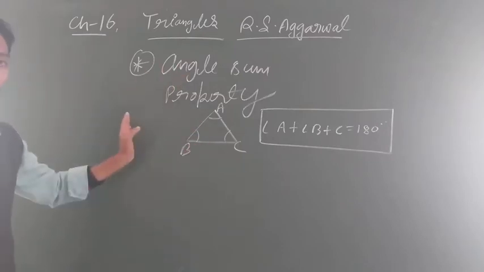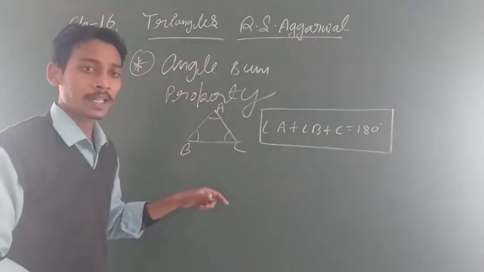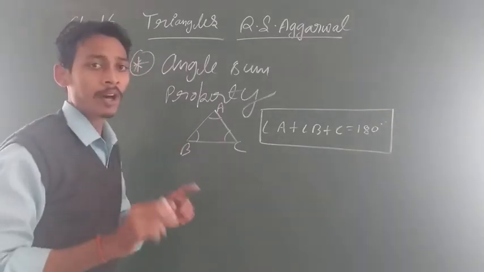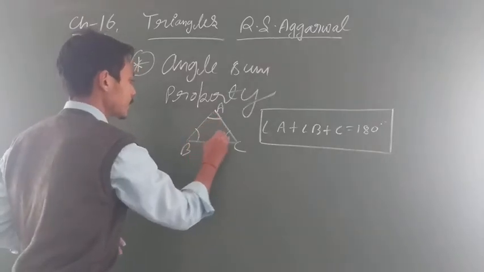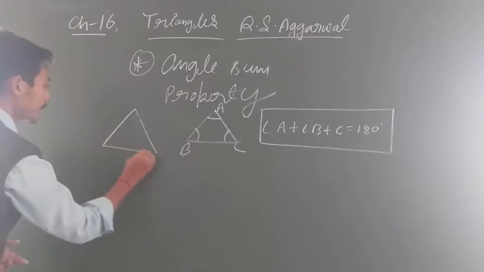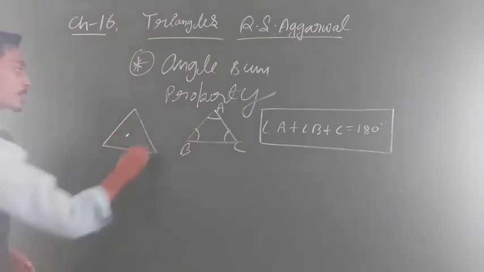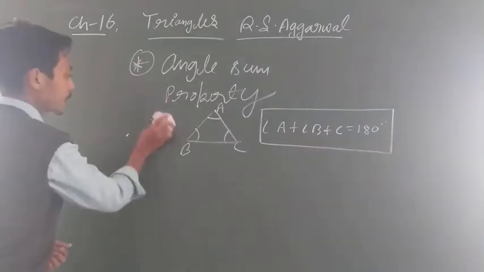Here I am also going to solve questions. Always remember that the sum of all interior angles of a triangle. This is interior, A is interior, B is interior, C is interior. Interior means lying inside the triangle, exterior means lying outside the triangle. So what is the property?